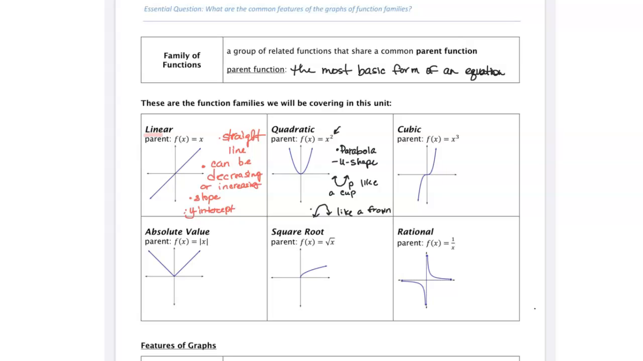We then move on to our cubic function. Cubic functions, the very basic cubic function is f of x equals x cubed. Notice that our exponent here is a 3. So for all cubic functions, the highest exponent will be a 3. Things to note is that it can have a deeper bend.